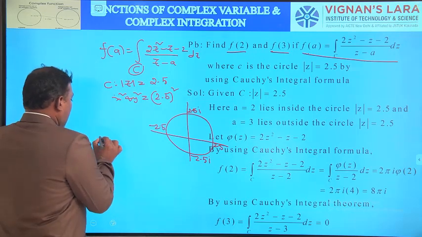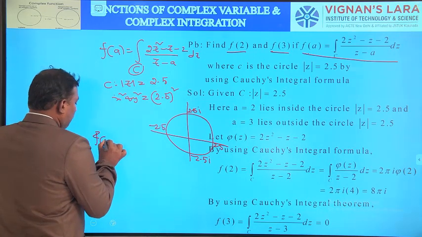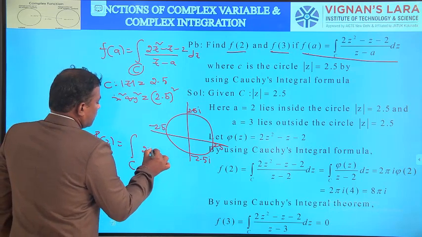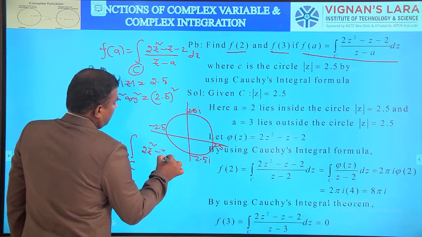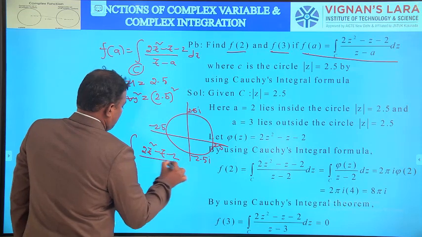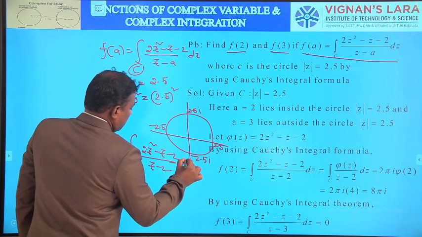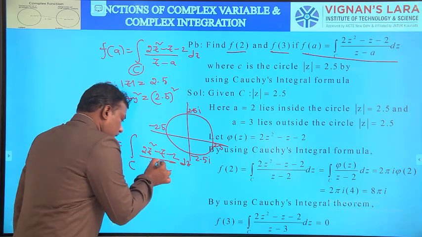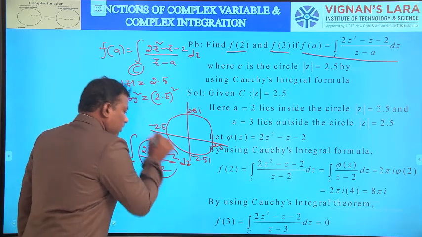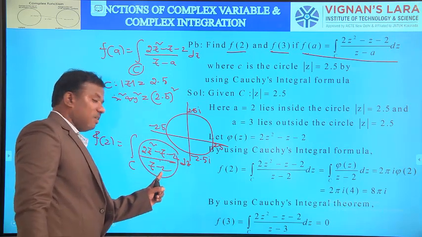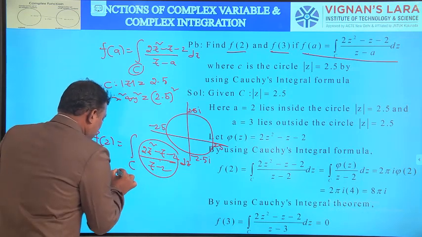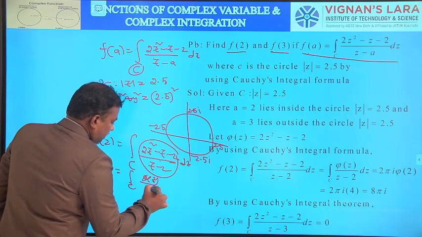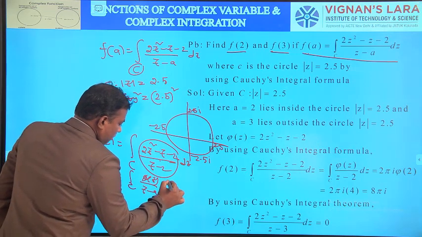Here, first calculate f(2). f(2) is the integral over C of (2z² − z − 2)/(z − 2) dz. This is like the integral over C of φ(z)/(z − a) dz.